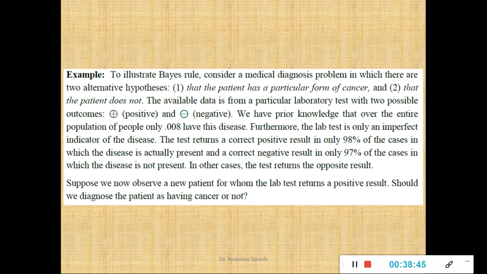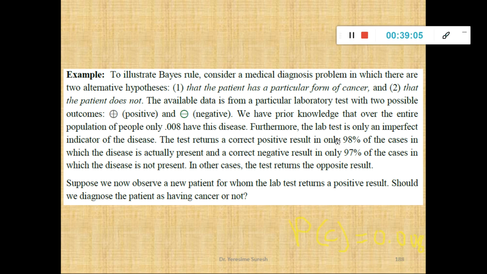Please take a paper and keep on solving this. I can't solve it mathematically here, I will just show you the slides. I'm now giving the description. The prior knowledge is that over the entire population only 0.008 have this disease. That means I can write P of C as, so I've just given a try here using the available notations. P of C, all those people irrespective of the population size suffering from cancer, is 0.008.